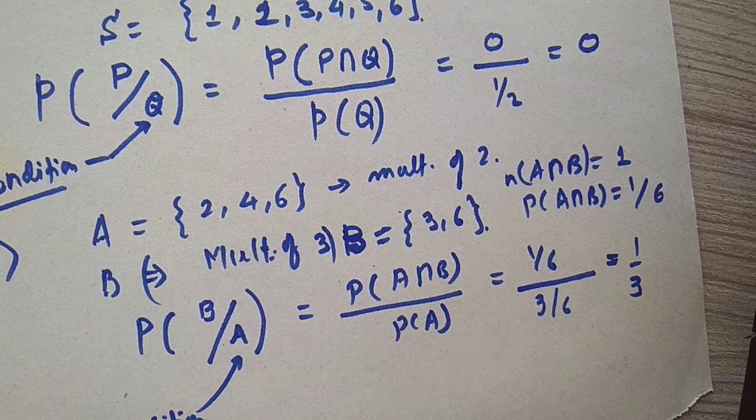Conditional probability, in simple terms, means calculating the probability of an event out of a restricted sample space out of the original sample space. Is that clear?